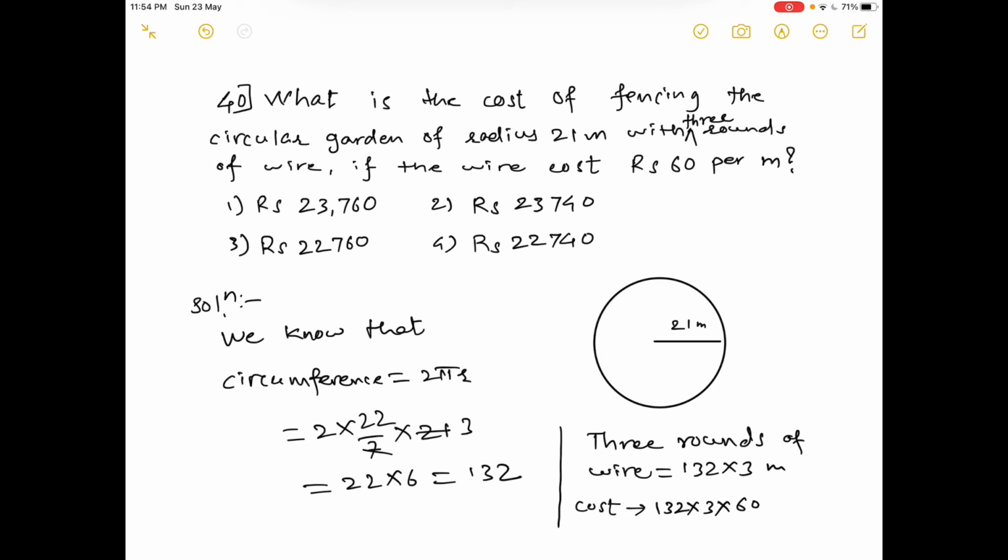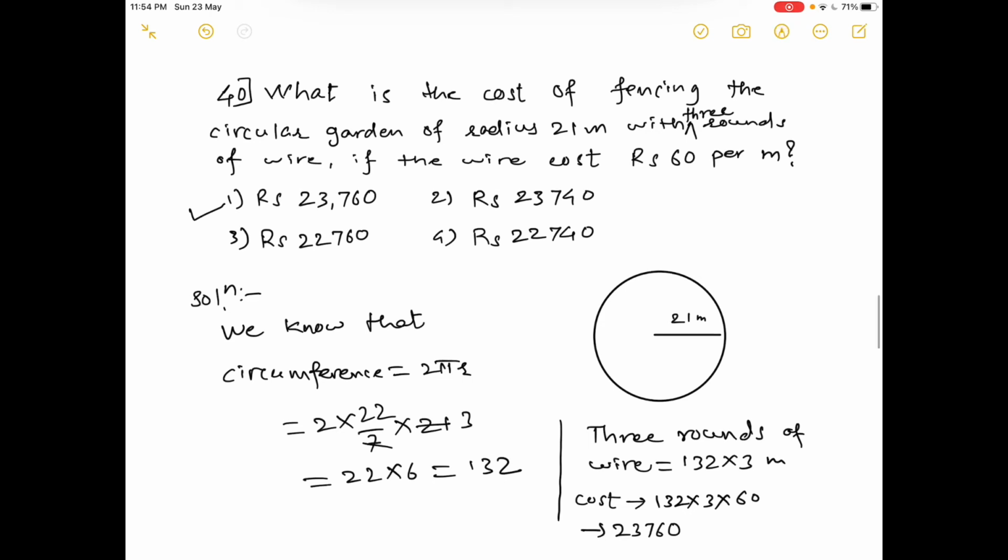So now you have to do this calculation, and the final answer is 23,760 rupees. Okay, so the first option is the correct option. Okay, let us do the next one.